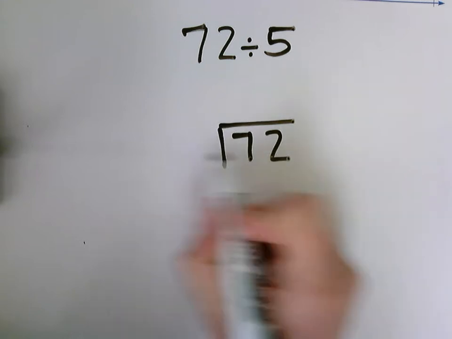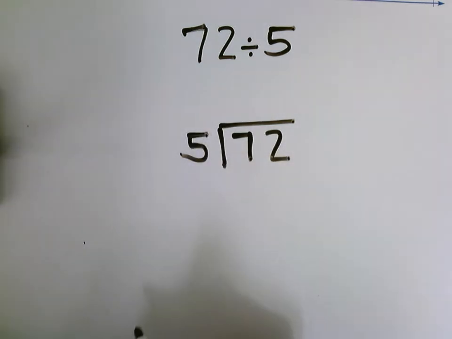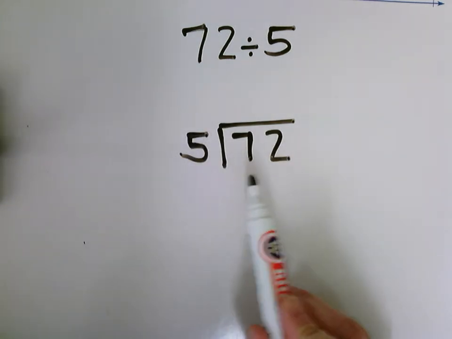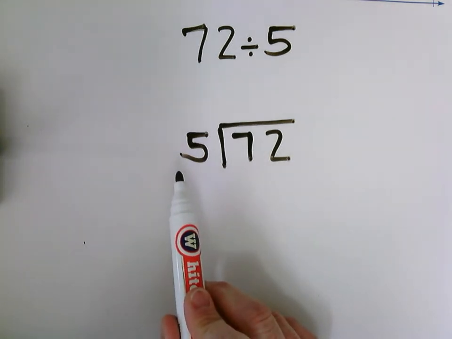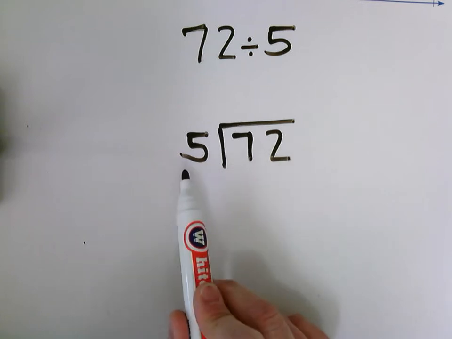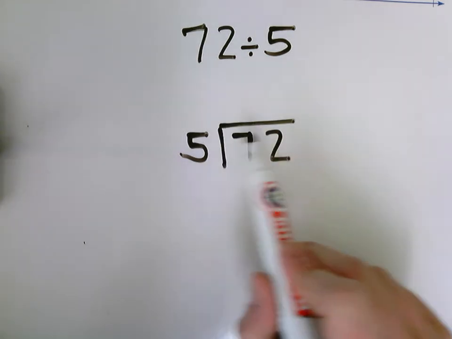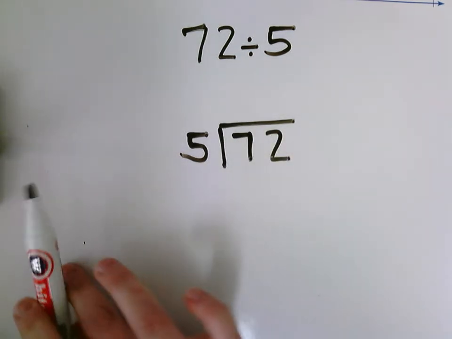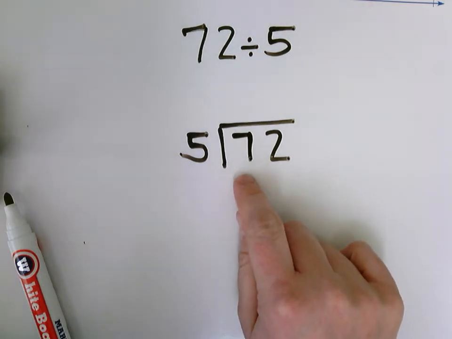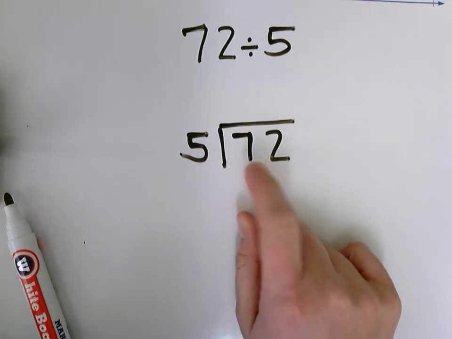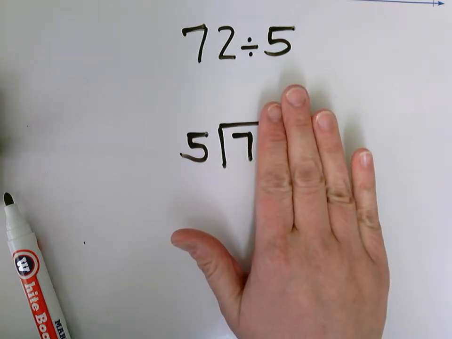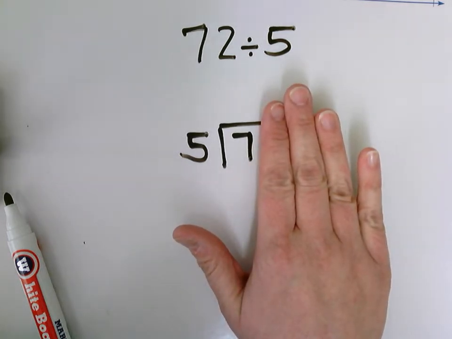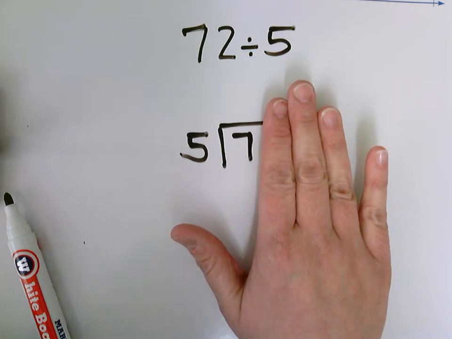72 divided by 5. Okay, the 72 is going inside our long division box, and our 5 is on the outside. 72 is our dividend, 5 is our divisor. We're going to find the quotient, the answer. My first step is to look at my number in the greatest place value, which is my 10, my 7. So I'm going to look at just my 7. 7 divided by 5. How many 5s can I get out of 7? Or what times 5 is going to get me the closest to 7?